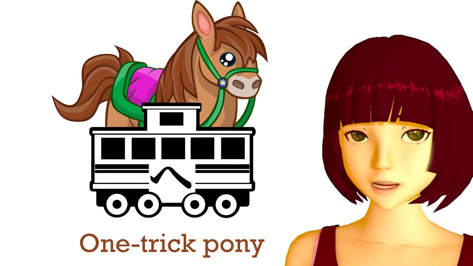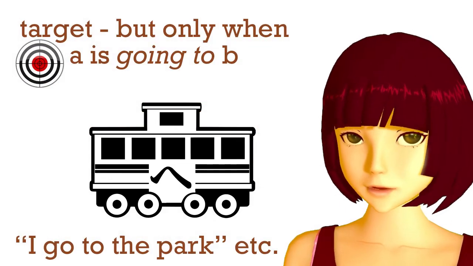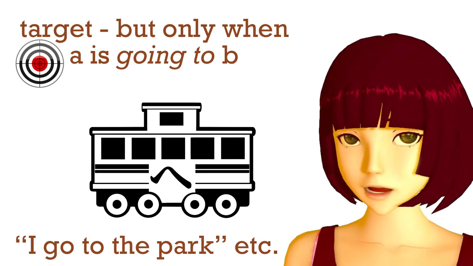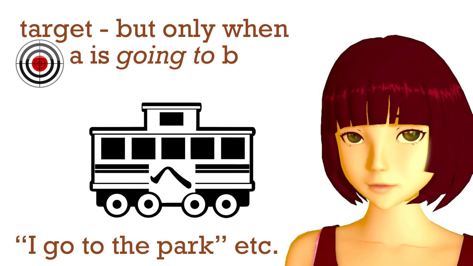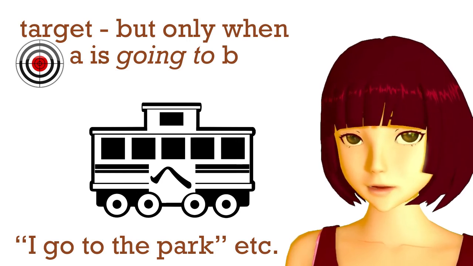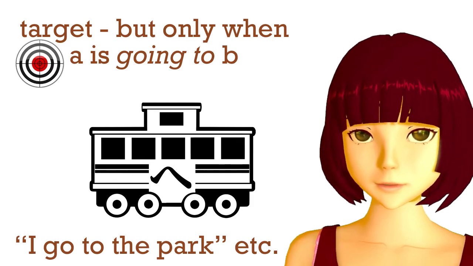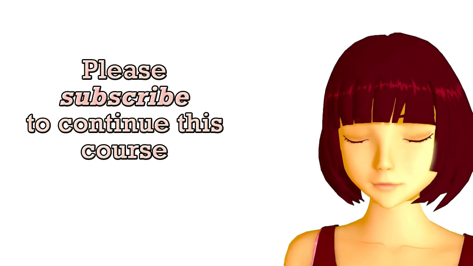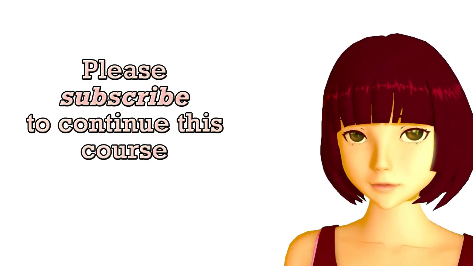So when we say where we're going, A is going to B, we mark B with ni. We can also mark it with e. And that's the only thing e does. As I say, it's a one-trick pony. It can't even mark the place where something has gone to and still is. It only ever marks the place a thing is going to. But it's very simple, and it's good to have another particle added to your arsenal, isn't it?